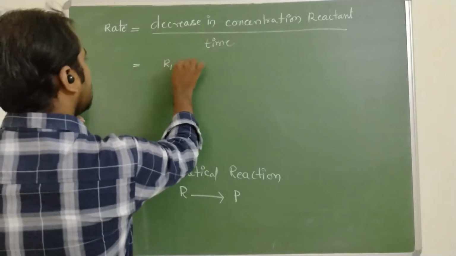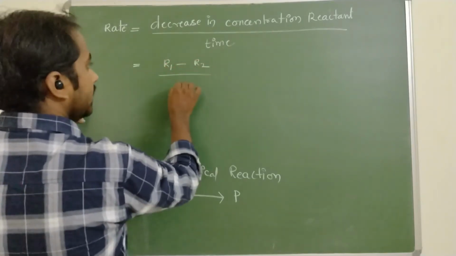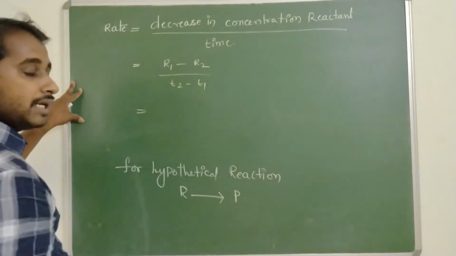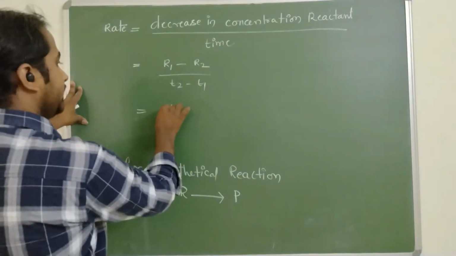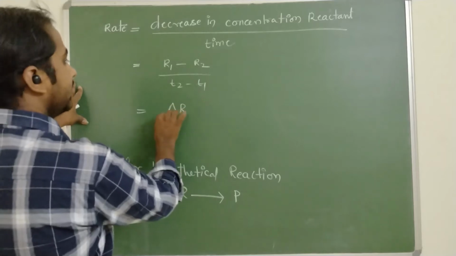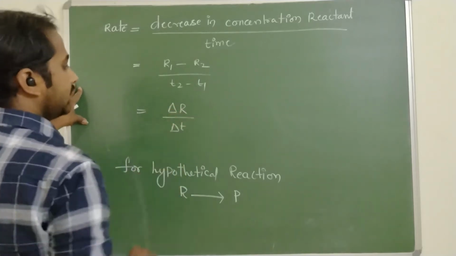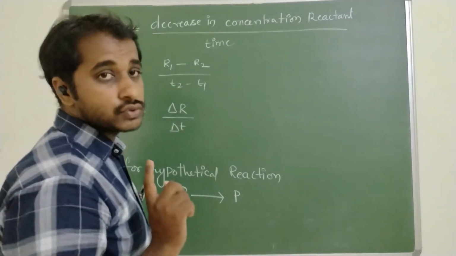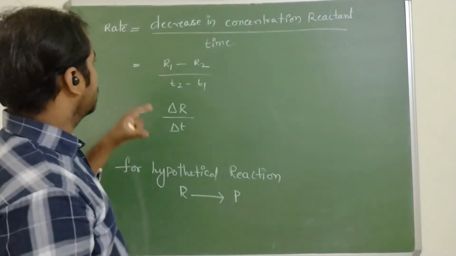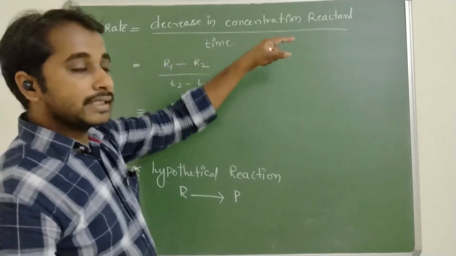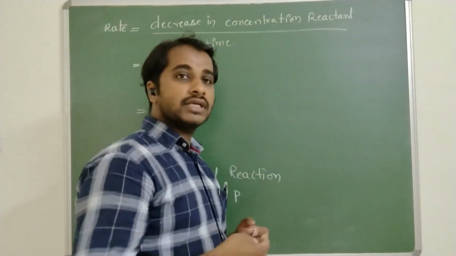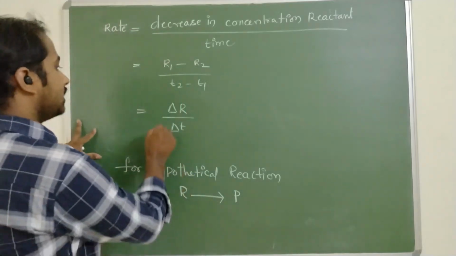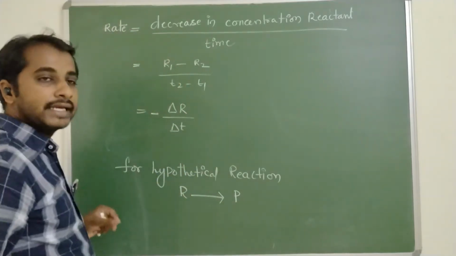So the rate is R1 minus R2 by T2 minus T1, which we can write as delta R by delta T. Here we should notice one point: the reactant concentration gradually decreases in the reaction, so the decrease should be indicated by a negative sign.